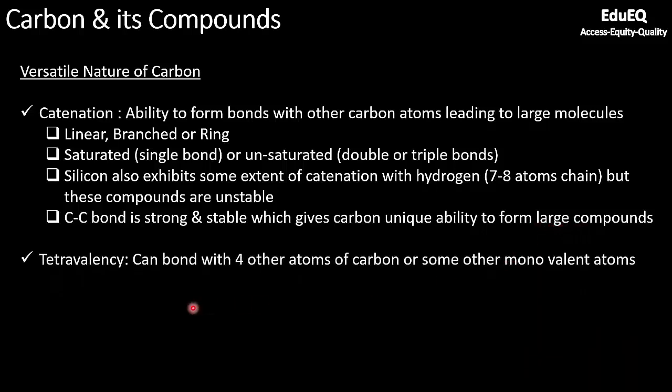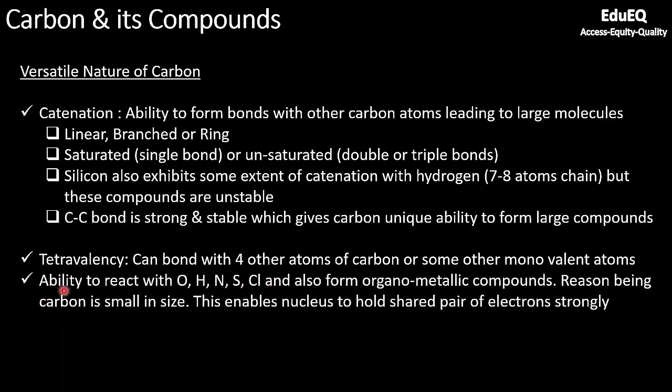The second reason why carbon has a versatile nature is tetravalency. It means it has 4 electrons in the valence shell. It can bond with 4 atoms of carbon or some other monovalent atoms, for example chlorine or hydrogen. So it can bond with 4 chlorine atoms, and it can also bond with 4 hydrogen atoms. This unique ability, that it has 4 electrons, lets it form a large number of compounds.